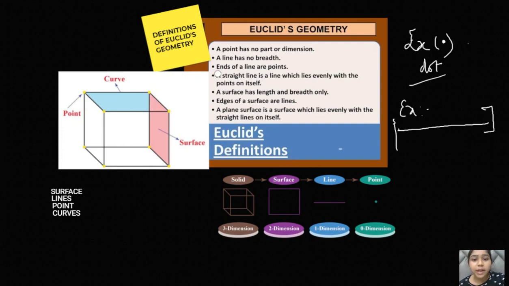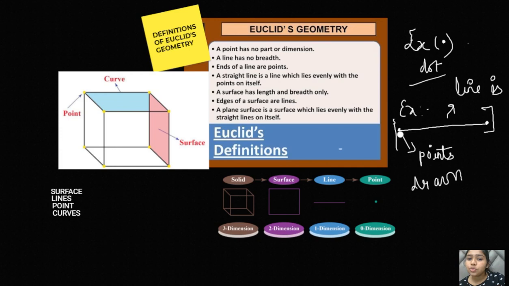The third is: the ends of a line are points. Basically this is a line, and there are certain endings where the line just ends. These endings are known as points. So we can also say that a line is drawn between two points. That is why we call the two endings of the line points.